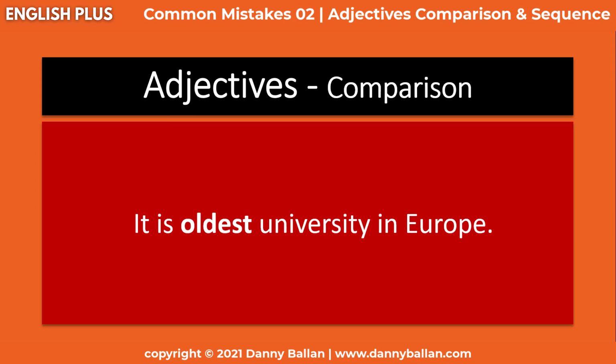Try to think about it and figure out why it is wrong and how we can correct the sentence. It is oldest university in Europe. Now, before a superlative adjective like oldest, we normally use the or a possessive determiner like my, her, their, etc. For example, we say, this is the tallest building in Boston, the tallest, because it's the one. We're talking about only one here.